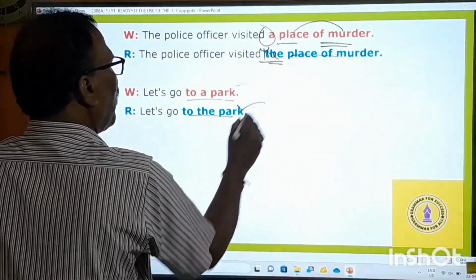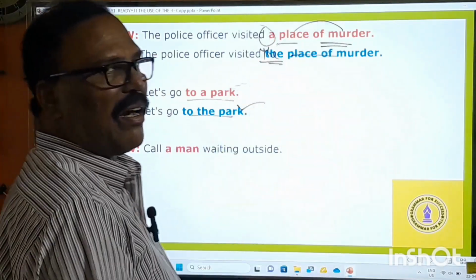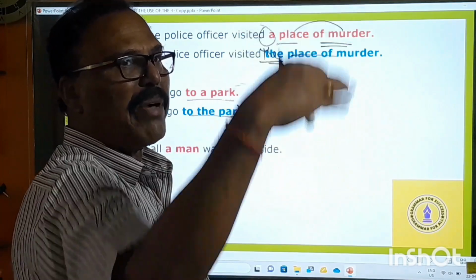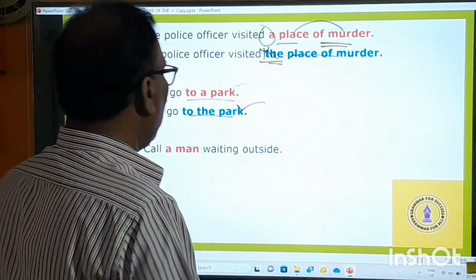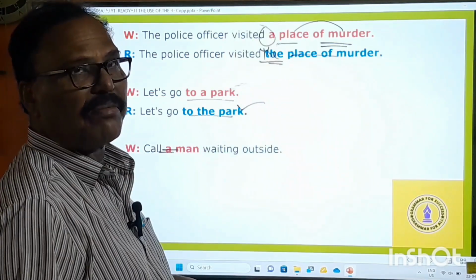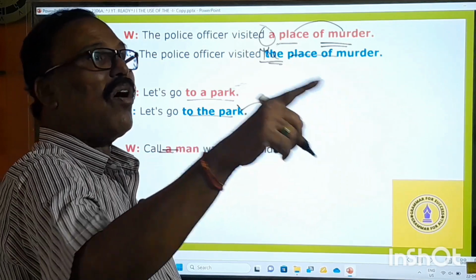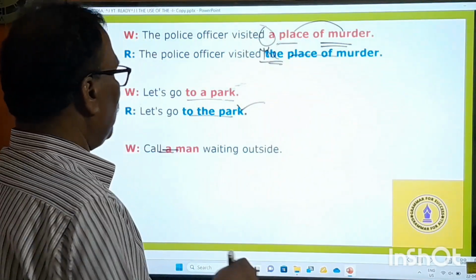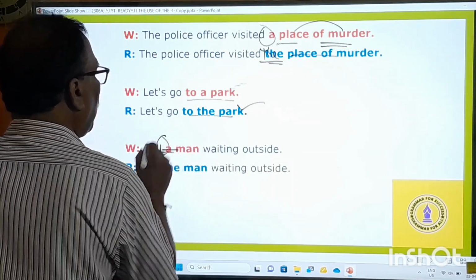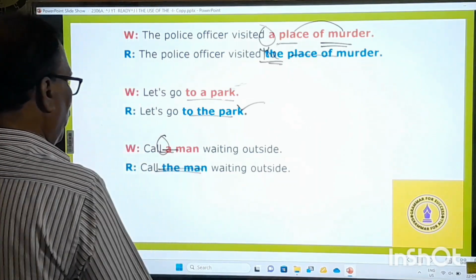Okay, the park, right? And then comes: call a man waiting outside. Somebody is waiting outside at the gate. Call a man; you cannot say that, because there is only one man. You are showing that man particularly and saying, call the man waiting outside. A particular man is waiting outside for you. You cannot say call a man, because call a man means call one man. Call the man: that is the right one.